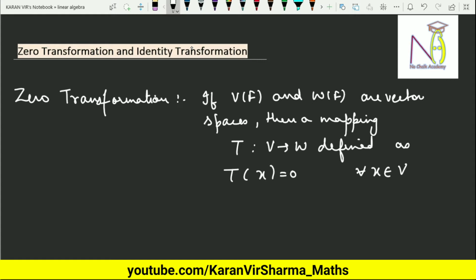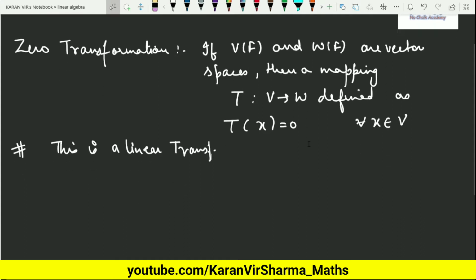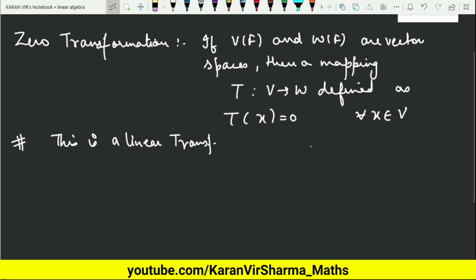Now what I am interested to prove is that this is a linear transformation. When I say that this is a linear transformation, what I mean is that if I am able to prove that T of alpha x plus beta y is equal to alpha times T of x plus beta times T of y, it will mean that this is a linear transformation.